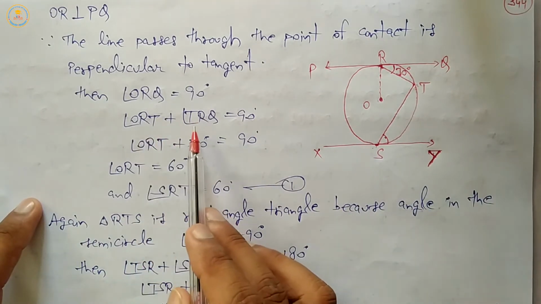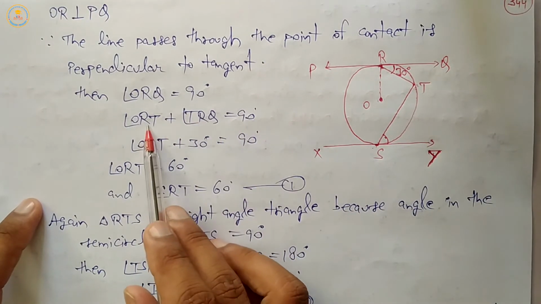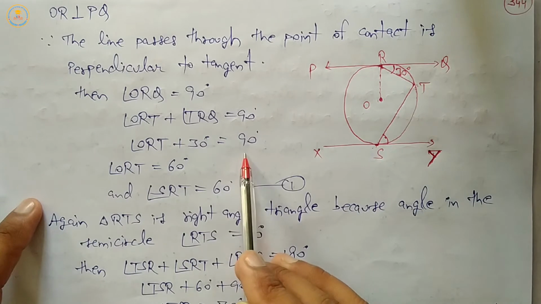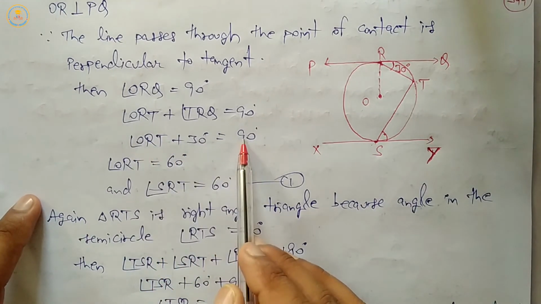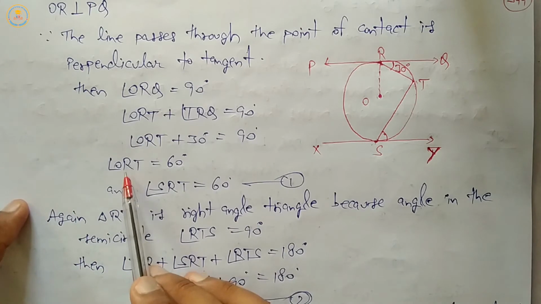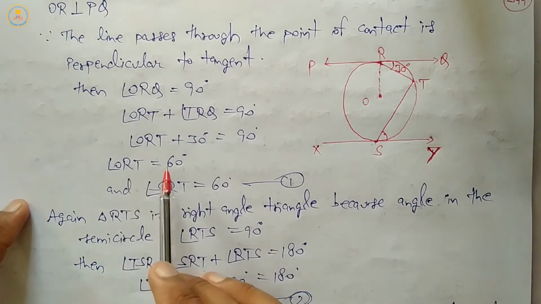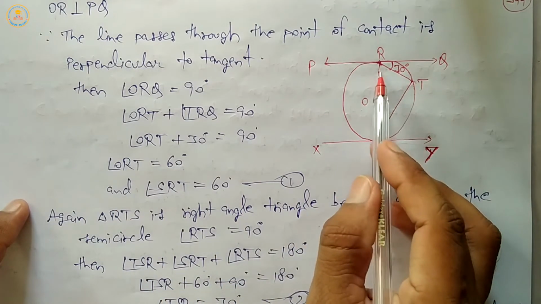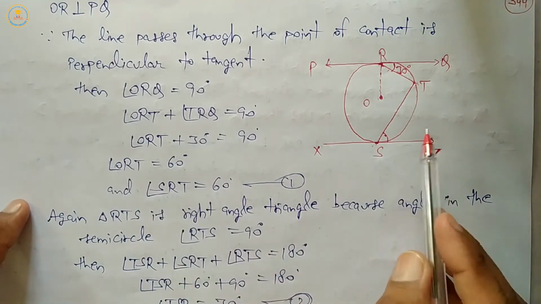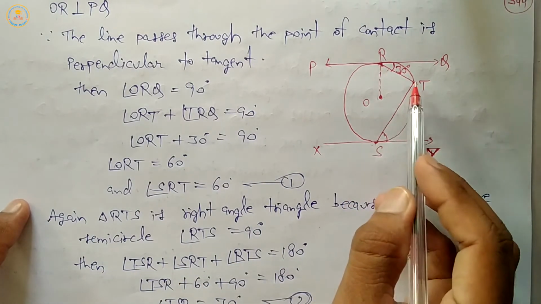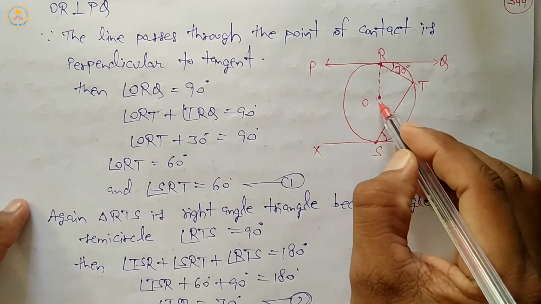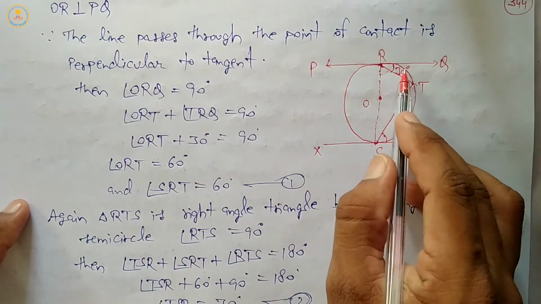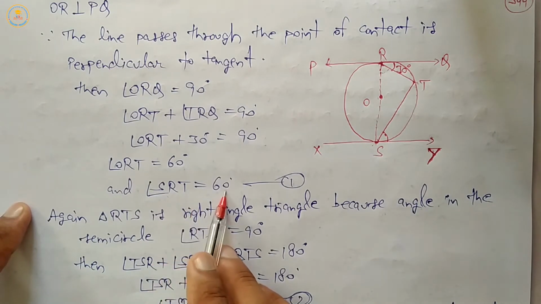Therefore ORT plus TRQ equal 90 degree. TRQ is 30 degree given. So ORT equal 90 minus 30 degree. So ORT equal 60 degree. Then SRT equal also 60. ORT equals 60 degree, then SRT means this one is complete, extended. SRT is 60 degree. Equation first.